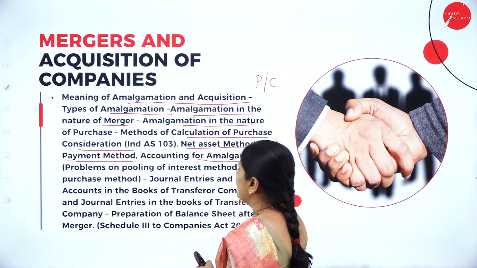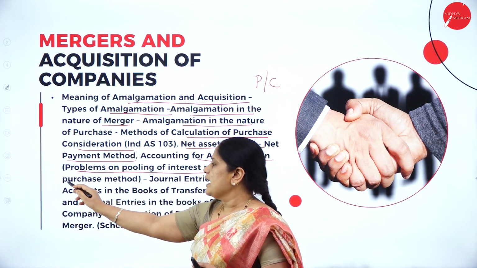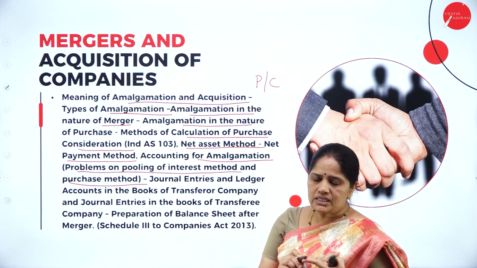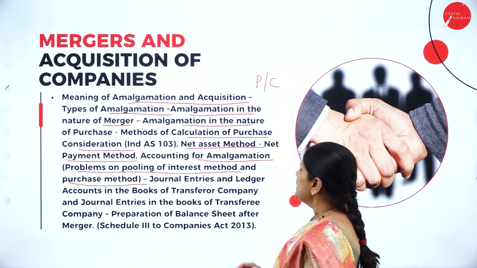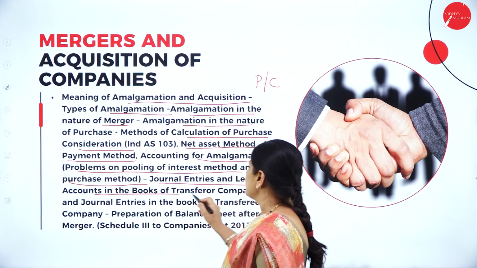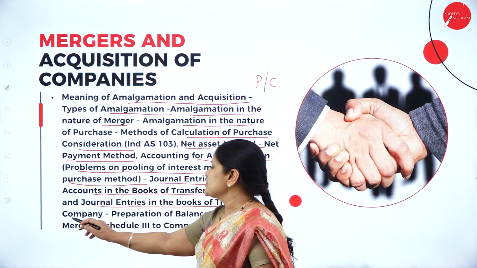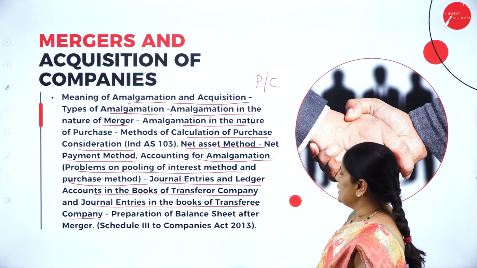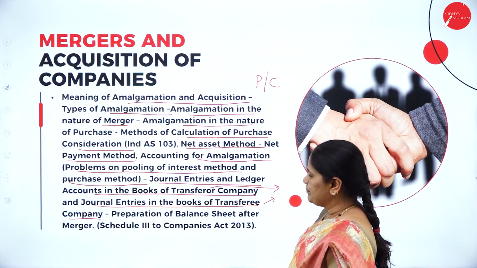Then accounting for amalgamation, that is problems on pooling of interest method and purchase method. So we have only 2 methods here. One is the pooling of interest method. The second one is the purchase method. Then we have journal entries and ledger accounts in the books of the transferor company and journal entries in the books of the transferee company. Now the transferee company is the buyer company and the transferor is the selling company.